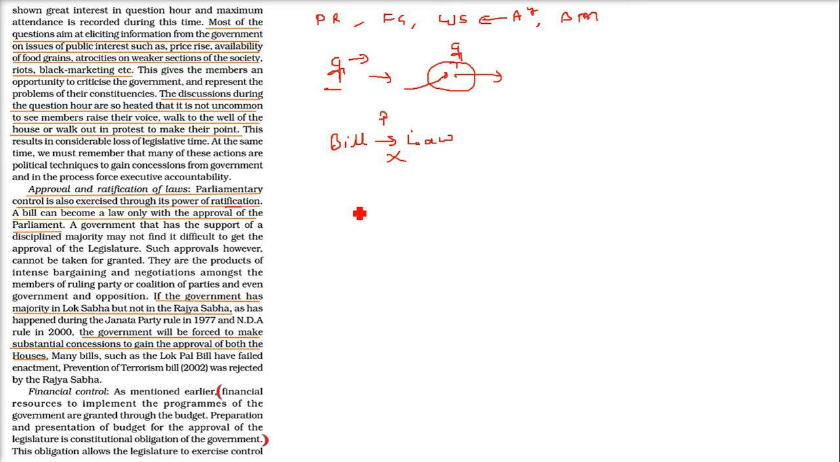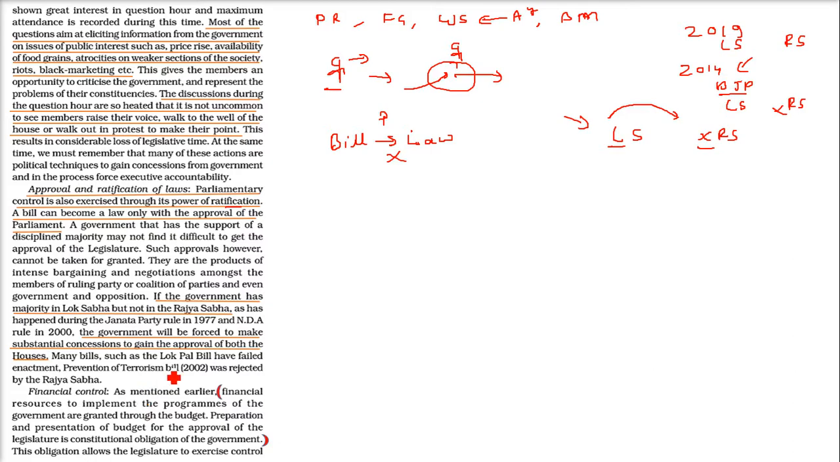If the government has majority in Lok Sabha but not in Rajya Sabha, sometimes this is the scenario. In 2014, BJP had a majority in Lok Sabha but not in Rajya Sabha. But in 2019, when they won the election, they had a majority in both the houses. But sometimes if the government has majority in Lok Sabha but not in Rajya Sabha, then whenever a bill is being placed or has to be passed, the government has to change. They have to make substantial concessions because they want the approval of both the houses.